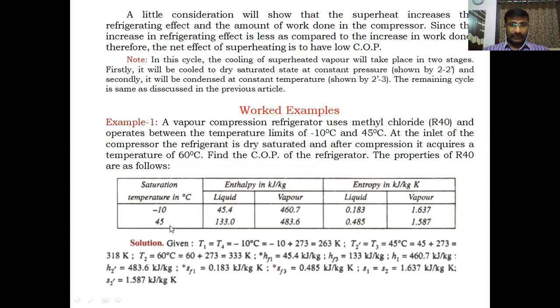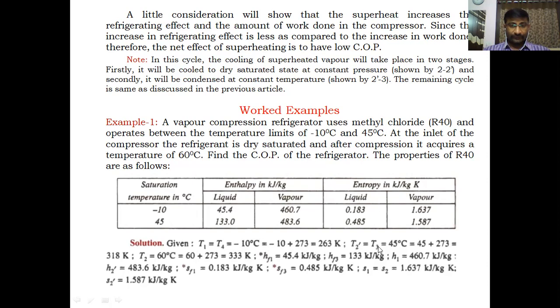The enthalpy and entropy properties at -10 and 45 degrees are given. This is the given data, whatever is represented in the data table. T1 and T4 are the lowest temperature, where the evaporator operates, at -10 degrees centigrade, 263 kelvins.